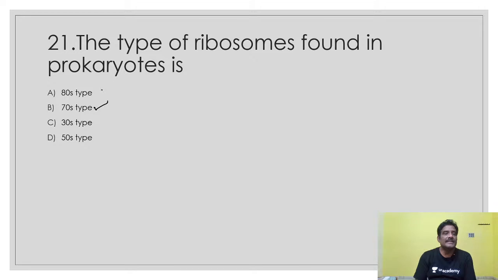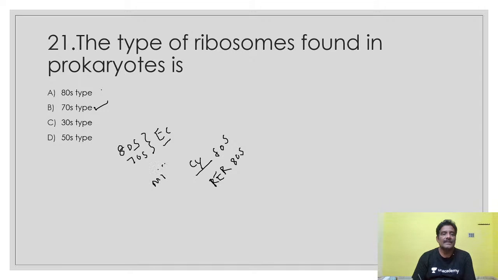Okay, 80S type and 70S type both are present in eukaryotic cell. Am I correct or not? Where is 80S present in eukaryotic cell? 80S is present in the cytoplasm, and also on rough ER. 80S only. But in mitochondria and chloroplast here, in eukaryotic cell, chloroplast.